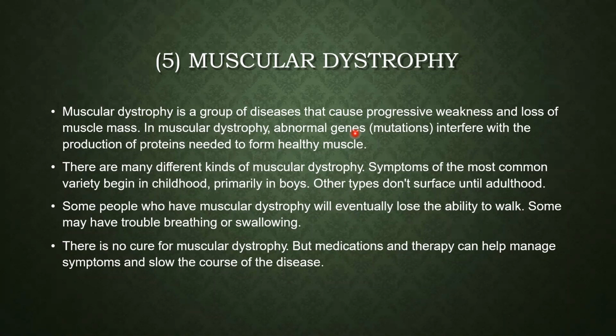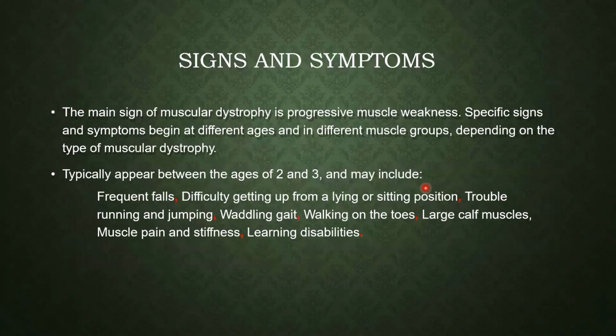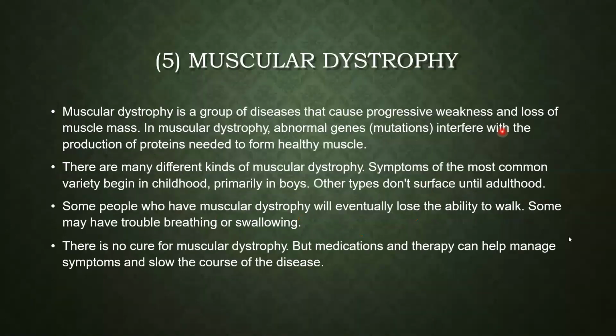Now moving on to the signs and symptoms. What are the signs and symptoms of muscular dystrophy? The main sign of muscular dystrophy is progressive muscle weakness. As I mentioned earlier, this is a disease related to the muscles, so there is a lack of formation of proper muscles.